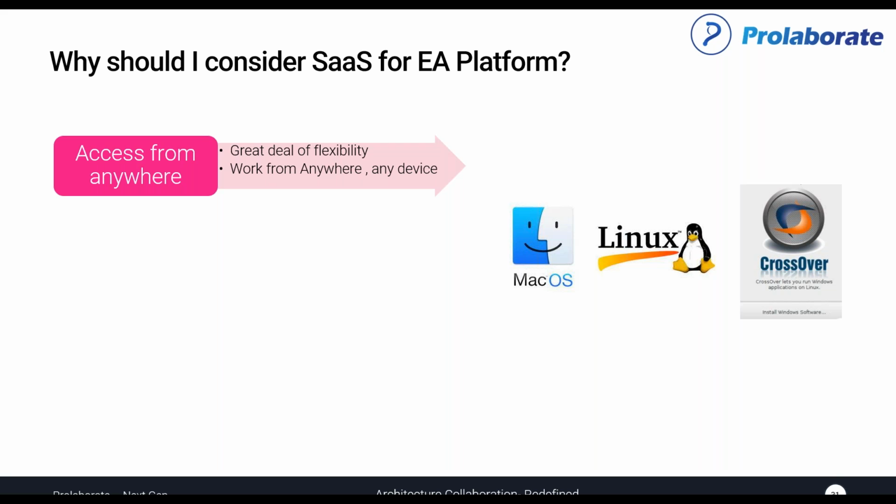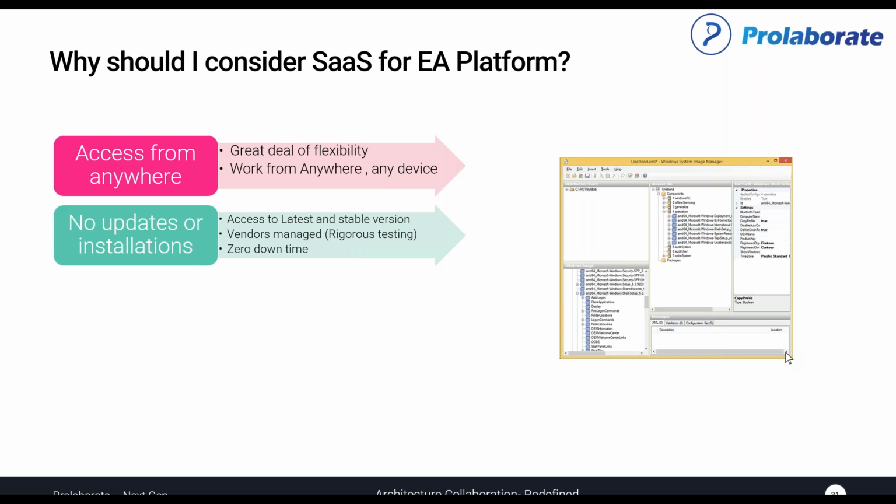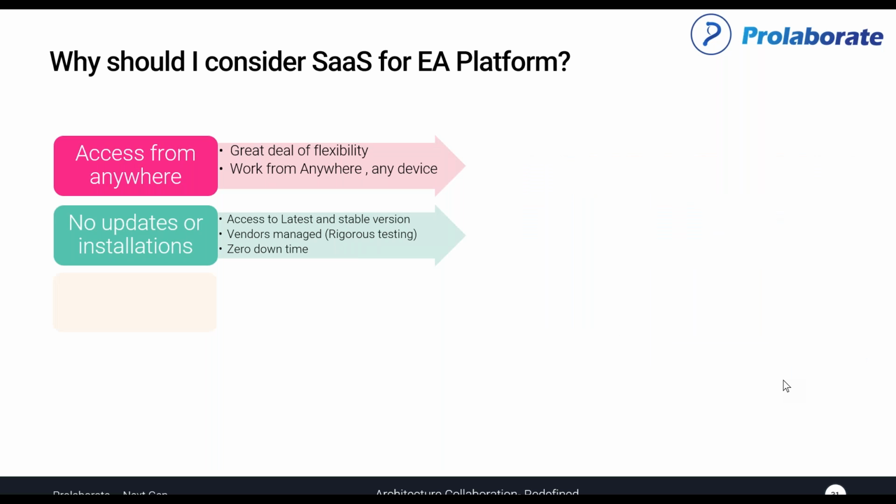I mean, it can be offered through a browser, and that addresses the issues that we have faced in the past, like the Mac users or the Linux users, where we have to go for crossovers and things like that. We have addressed that and we have made it easier. And then also software updates or patches or driver updates. These are all some of the issues that you would have heard from your IT team for a while, and that is all taken care of in a SaaS offering.